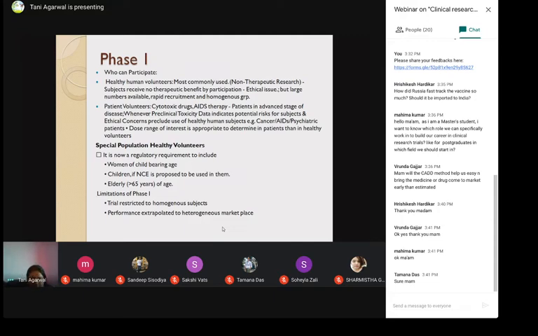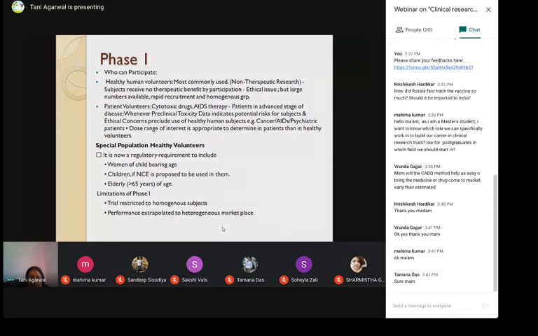So it's good. Then you have patient volunteers, for example patients of cancer who cannot afford a particular treatment, but they need treatment. So what you can do is introduce them to a new regime, and say, okay, we'll give you this drug, you participate in our study. So they have this added benefit that they will not have to spend money on the treatment, but they will get treated.